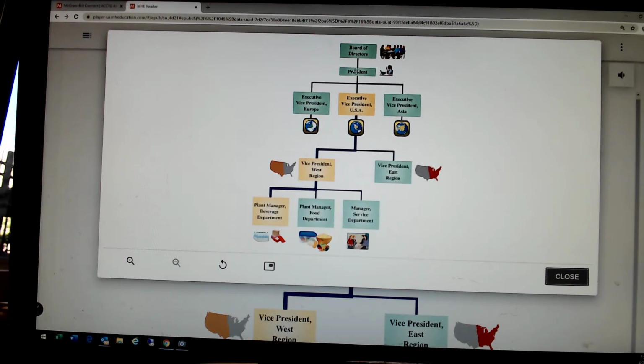So as we move down the food chain here, we are responsible for less and less items until you get down to like a line manager, maybe in the housekeeping department. All they're responsible for is the payroll and the housekeeping supplies. But when you move up to like the president, he's responsible for everything below him. That's usually the case. You're responsible for everything below you.